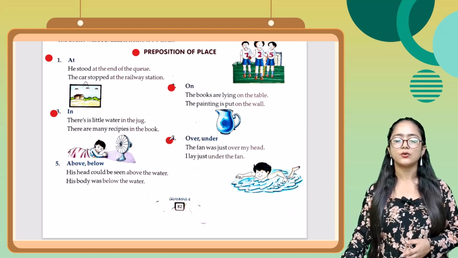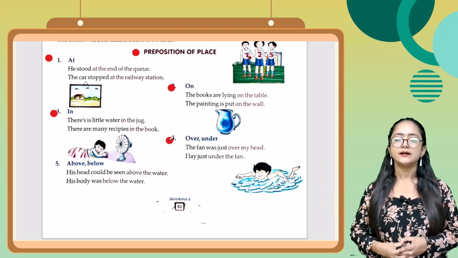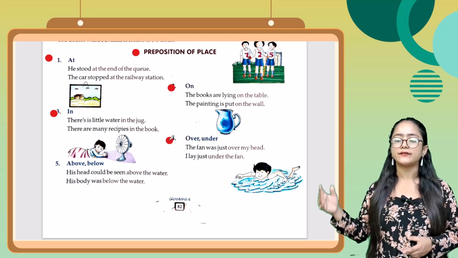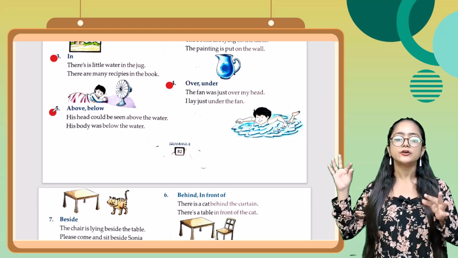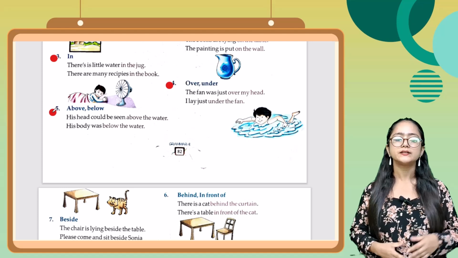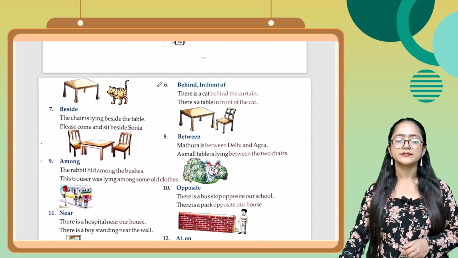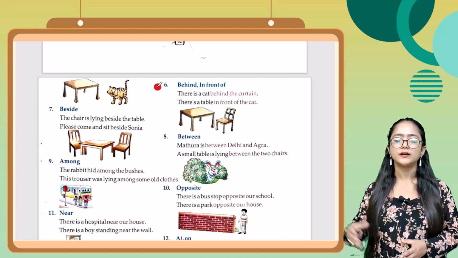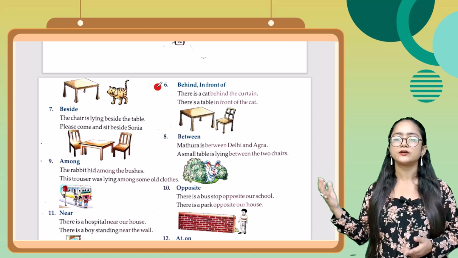Next one is over, under. The fan was just over my head. I lay just under the fan. Next one is above, below. His head could be seen above the water. His body was below the water. Next one is behind, in front of. There is a cat behind the curtain. There is a table in front of the cat.